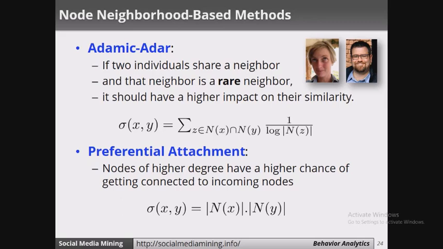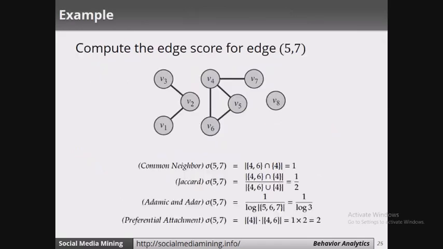Then we have preferential attachment. Nodes of higher degree have a higher chance of getting connected to incoming nodes. So sigma(x, y) is equal to N(x) times N(y). So these are the four node neighborhood based methods that we have to find the similarity.